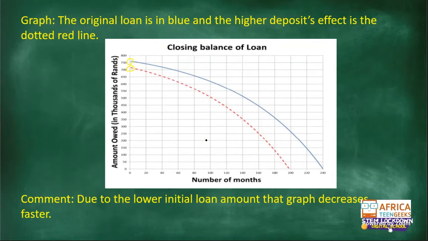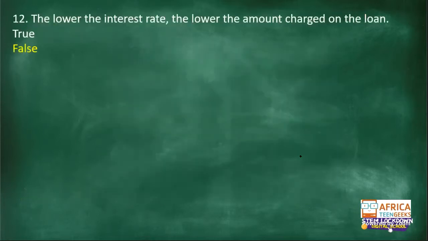If you ever get a question and you are just shown the graphs, you would be able to identify. You just look at those factors: here the loan amount differs, then the number of months or the loan length would also differ. And here the graph is decreasing at a faster rate. Why? Because there will be a shorter loan length. You're paying it off at a quicker rate as opposed to when you're paying it off for 240 months.